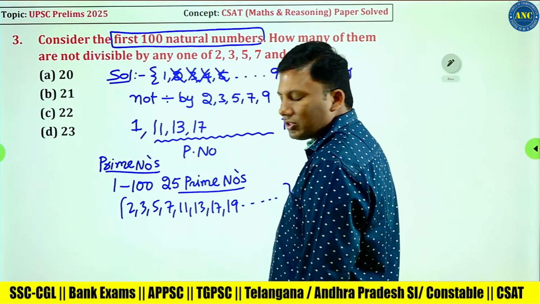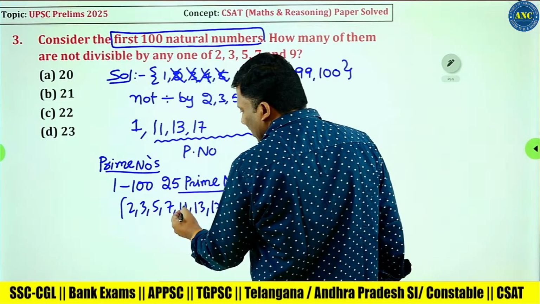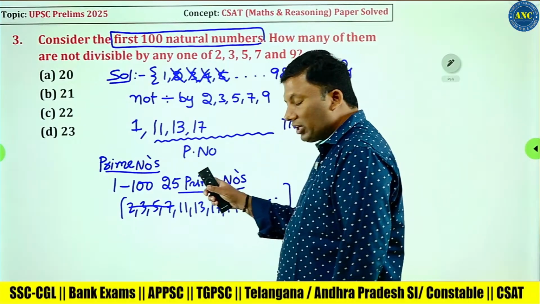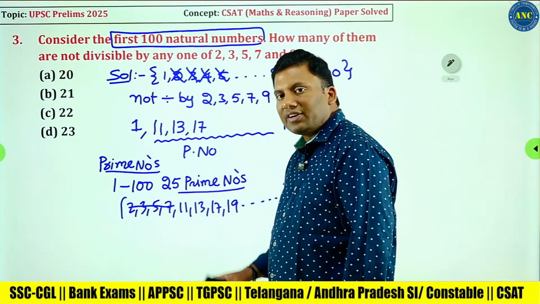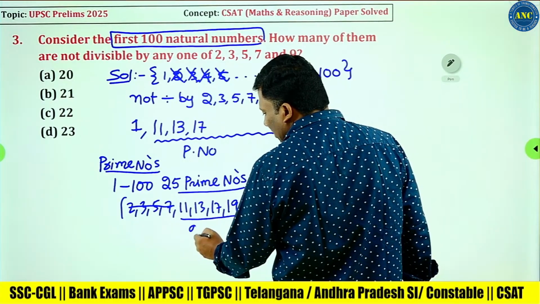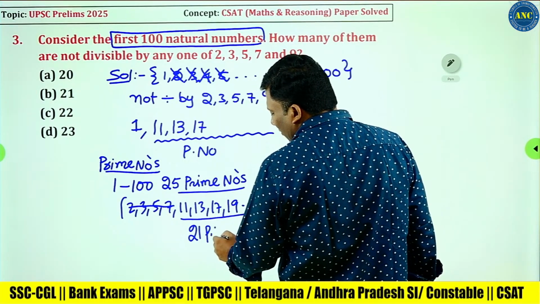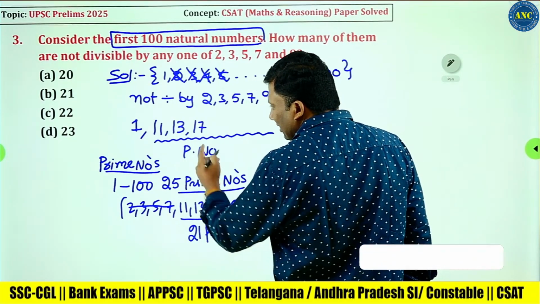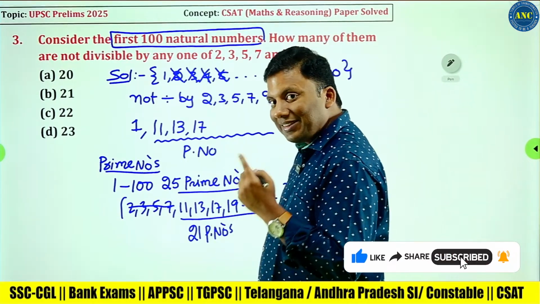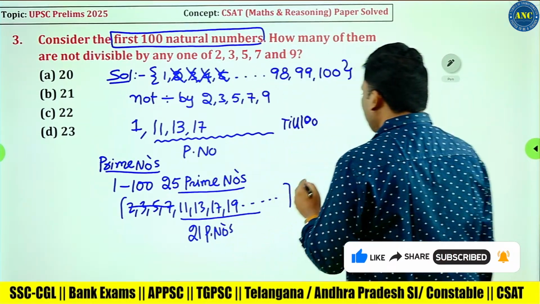So, from where should we start? From 11. That means these 4 should be eliminated. Out of 25, we should start from 11, so the remaining 21 prime numbers are there. And there is one more number which is neither prime nor composite. That also we need to add: 1 plus 21.